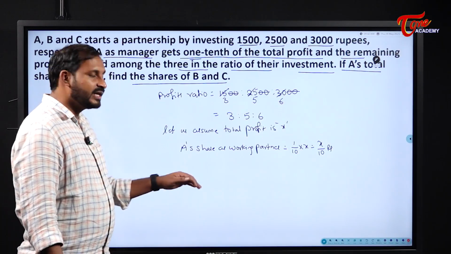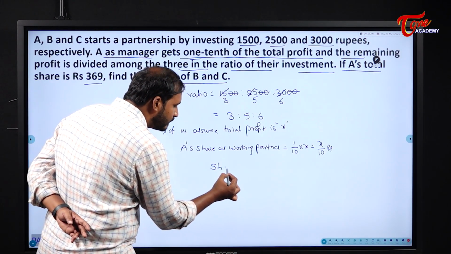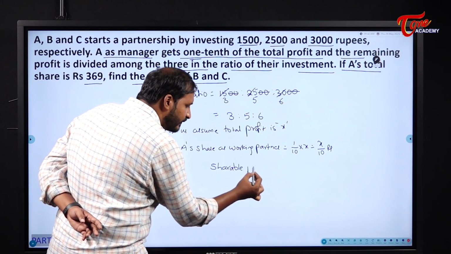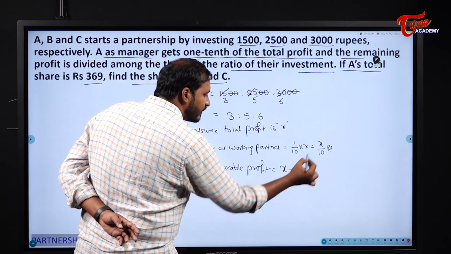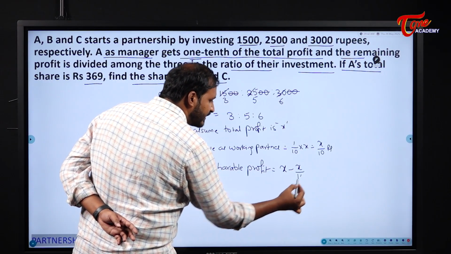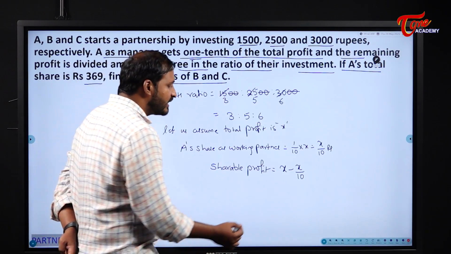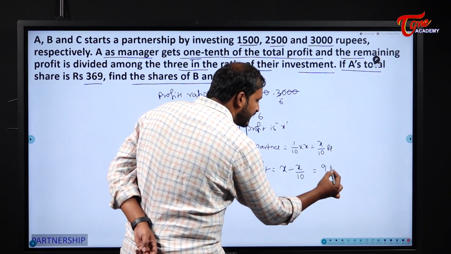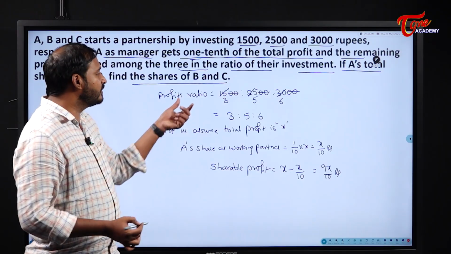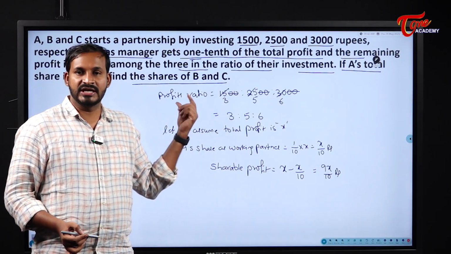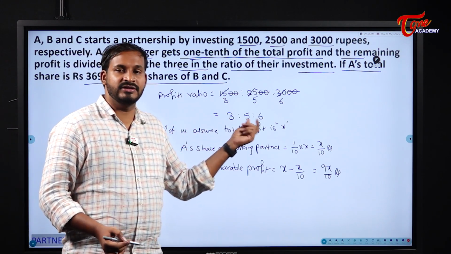After taking out this working partner share, tell me what is the shareable profit we have? Shareable profit will be equal to how much, students? Total profit is X minus X by 10, because I should remove that working partner share, right? So X minus X by 10 becomes 9X by 10 rupees. This 9X by 10 rupees should be divided according to the general profit ratio, 3 is to 5 is to 6.